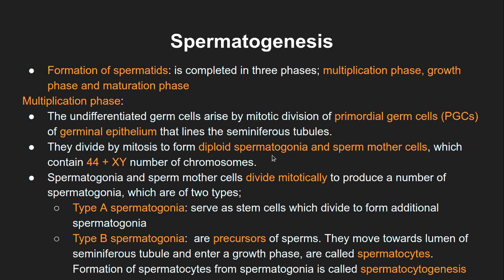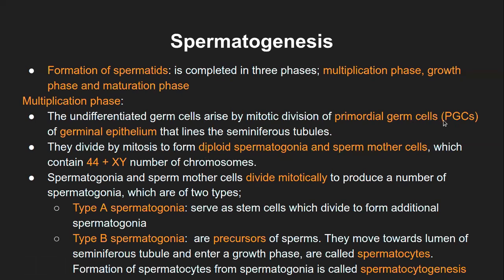Now, this spermatogonia again divides mitotically to produce a number of spermatogonia, which are of two types. And we'll see the description. But before that, these spermatogonia as well as the sperm mother cell are diploid. That means they should have 44 plus XY chromosomes. That should be the number, that is 46 chromosomes. And again, it is mitotic division, so they have to be identical to the primordial germ cells.